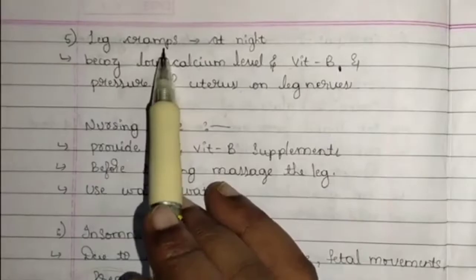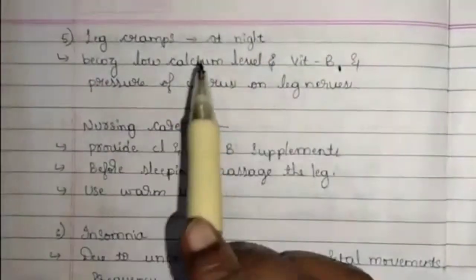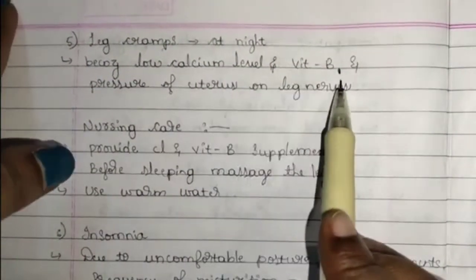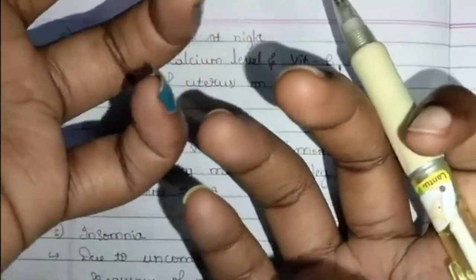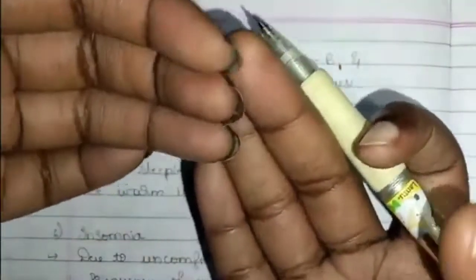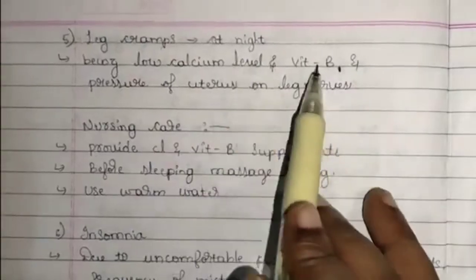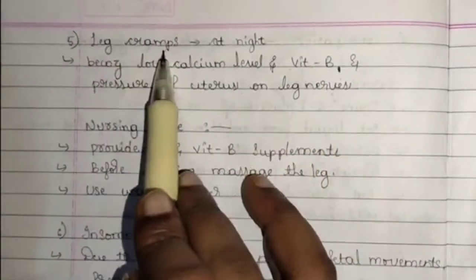Next, leg cramps. Leg cramps is nothing but leg pain. This is generally seen at night time while sleeping. This is because of reduced calcium level and vitamin B1. And generally it is because of carrying the baby, the woman's legs get heavier. While carrying the baby, the womb is getting big and the leg of the mother is bearing the weight of the baby as well as herself. So there is a pressure of the uterus on leg nerves. Because of these 3 conditions, leg cramp is seen.